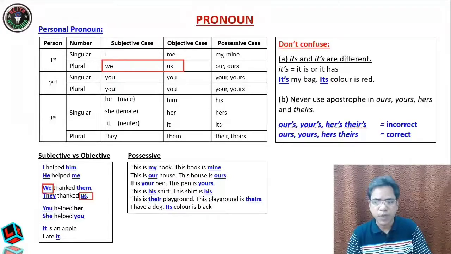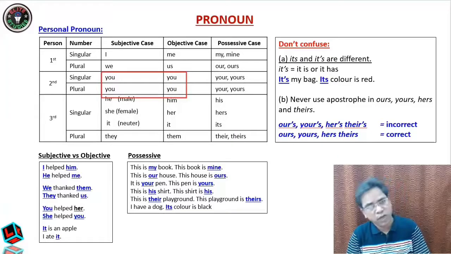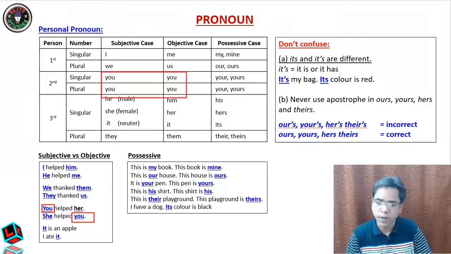In case of you, it is all the same. Singular you, plural is also you, and in the objective case also it is you. You see, "you helped her," it is in the subject case. "She helped you," in the object case also you. So there is no change in case of you.